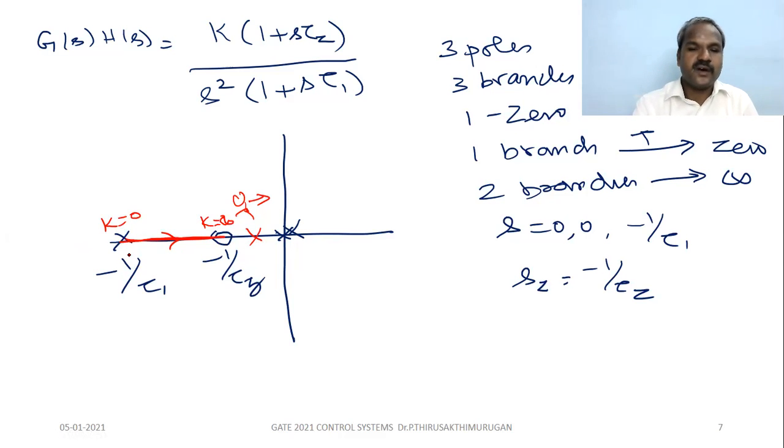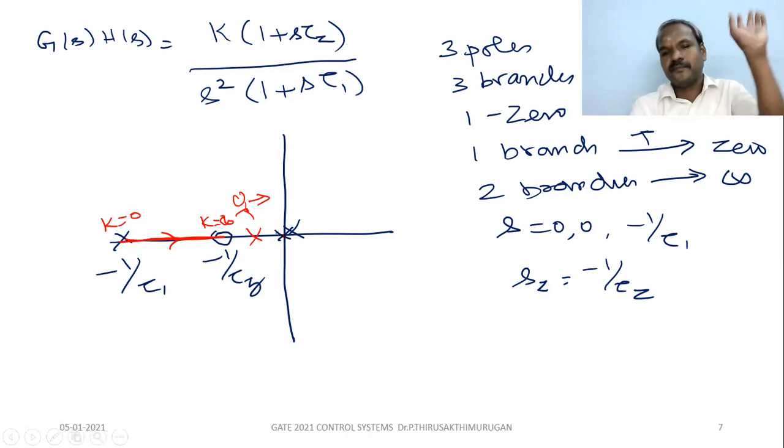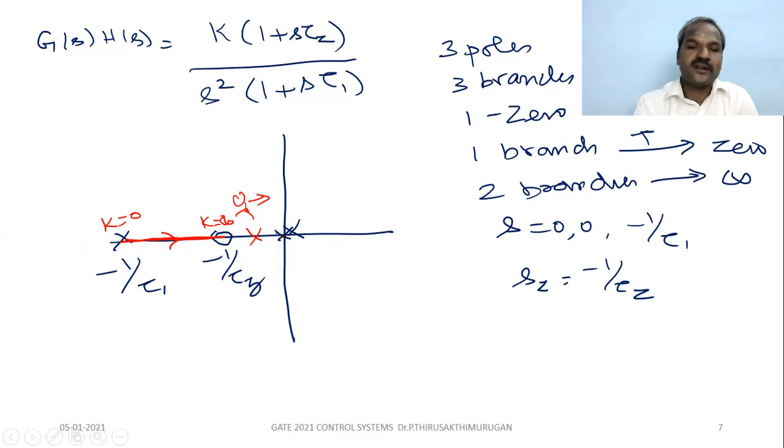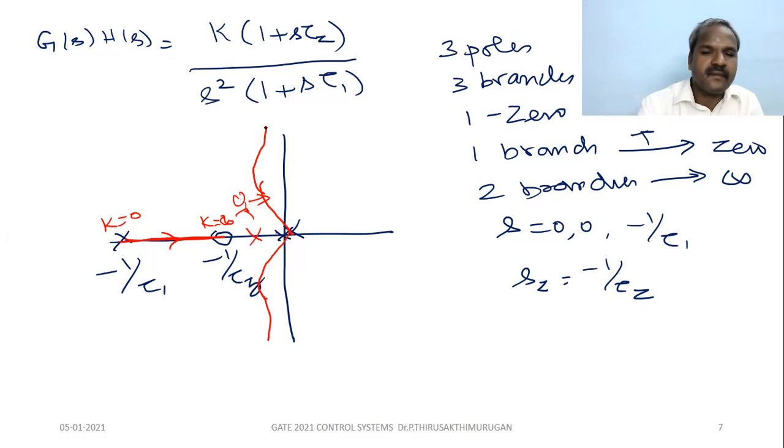So these two are there. So here 2 branches are here, and 2 are approaching infinity. So what is the shape of the diagram? So this is the typical shape of the root locus diagram for this transfer function.